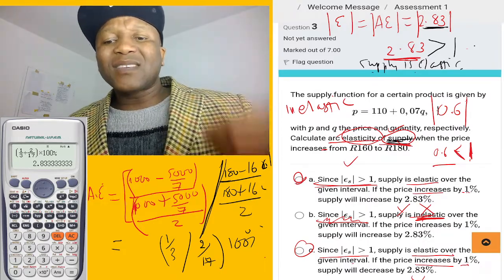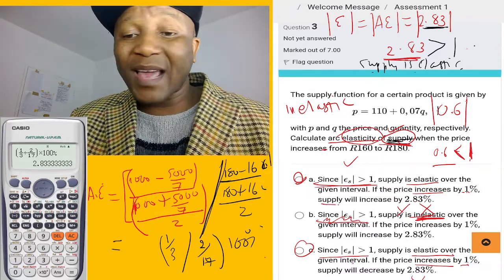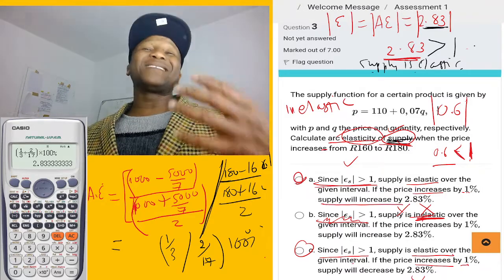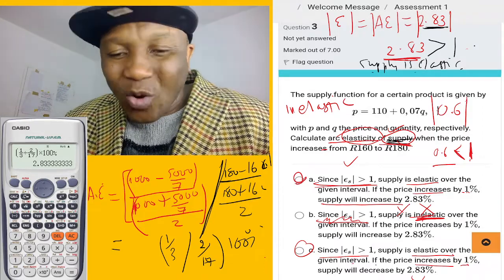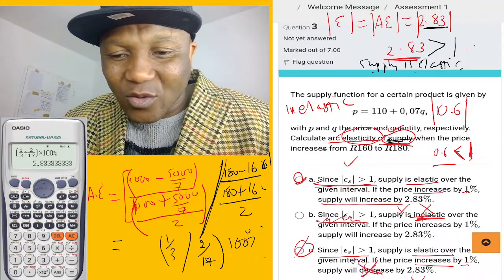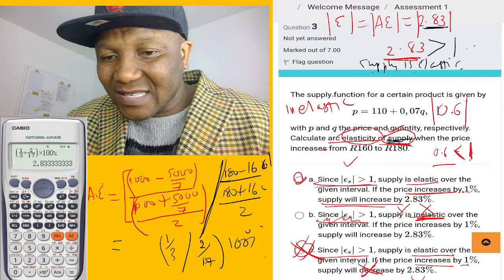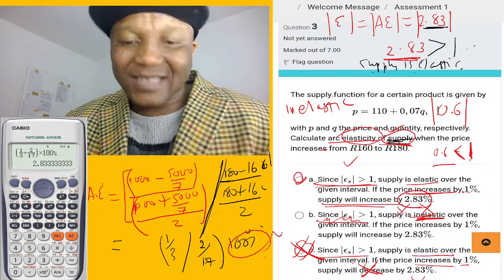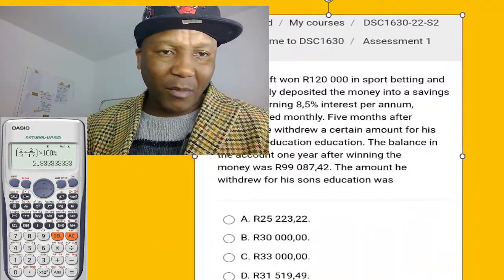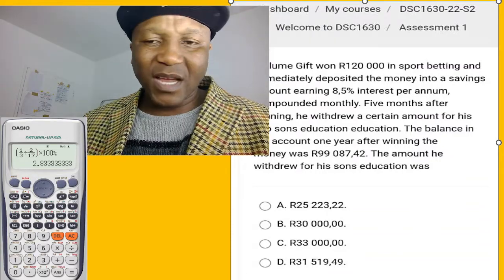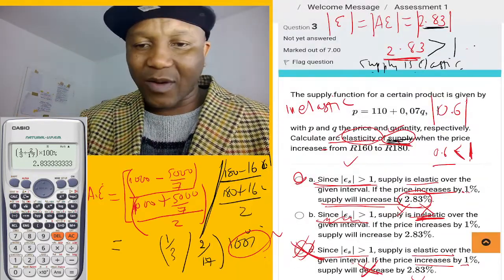But when the price increases by 1%, we know supply is always going to increase. When the price increases by 1%, the supply is going to increase, not decrease. So that's why we say this is not that. Okay, price increases, the supply is going to increase by that percentage we got. So for that being said, option 1 is the right answer for this case. So this is our answer here.